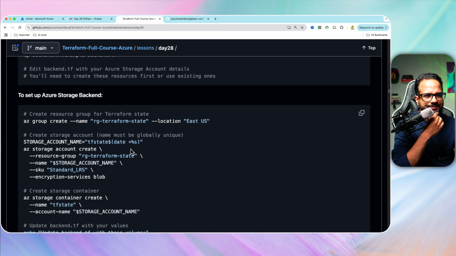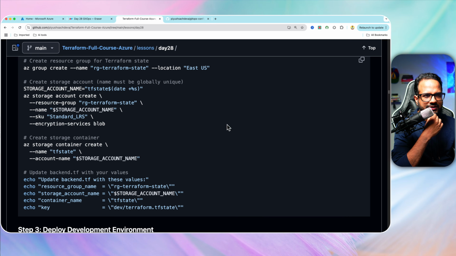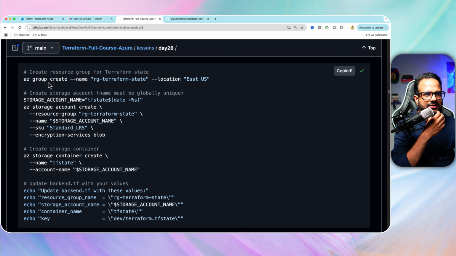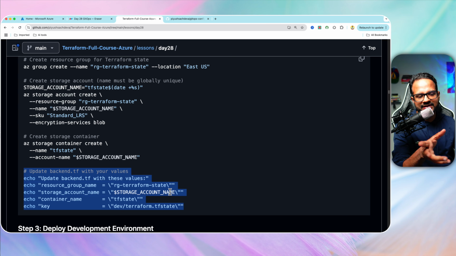Okay, because I'll be creating a new backend. So I'm just gonna run this command over here. It will create a resource group for Terraform state. Then it will create a storage account. It will create a storage container, and then you have to update the backend.tf with these values.